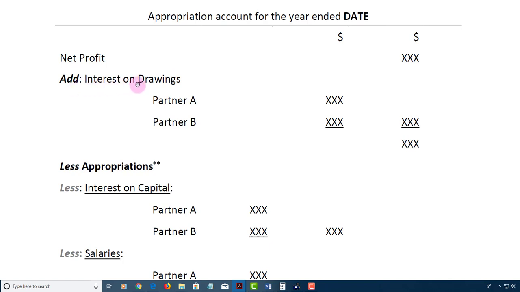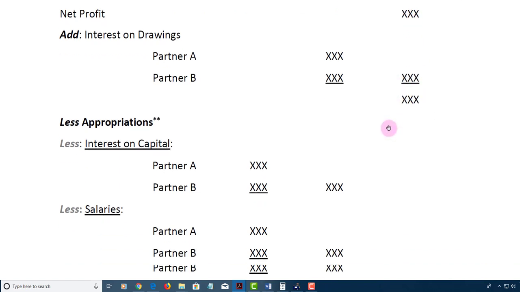Now to that you're going to add your interest on drawings. Normally in every question you'd be given the amount of drawings that the partners would have had for the year, if any, or for a portion of the year, and you'd be given a rate in the question as to how much should be charged on partners' drawings. So you're going to take that rate and do a calculation. After you get the two figures, if there are two drawings, you add them together, carry across the total to the extreme right, and add that to your net profit.